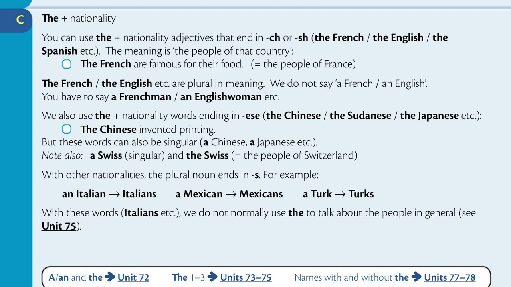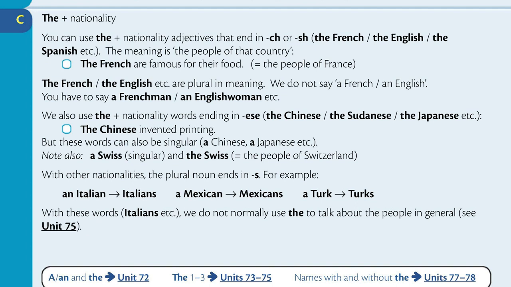The meaning is the people of that country. The French are famous for their food. The French, the English, etc. are plural in meaning. We do not say a French or an English. You have to say a Frenchman or an Englishwoman, etc. We also use the plus nationality words